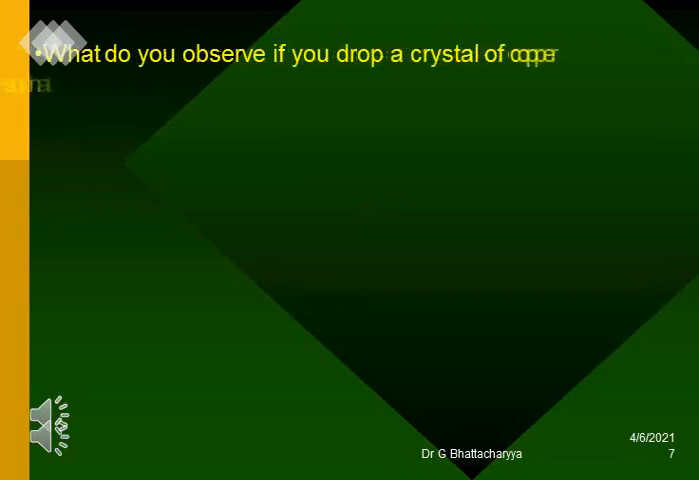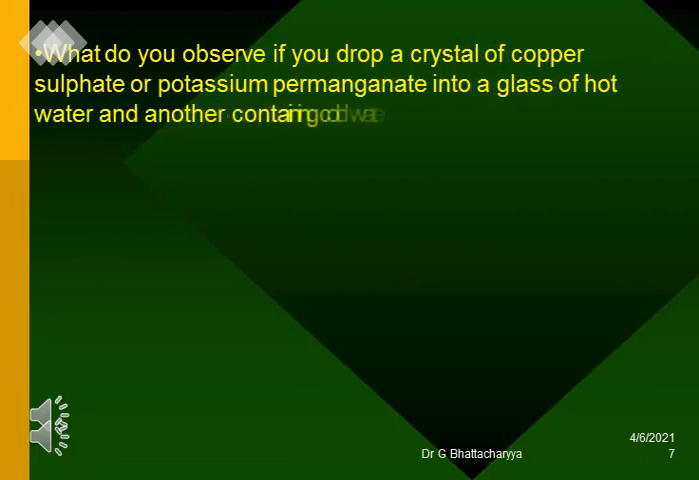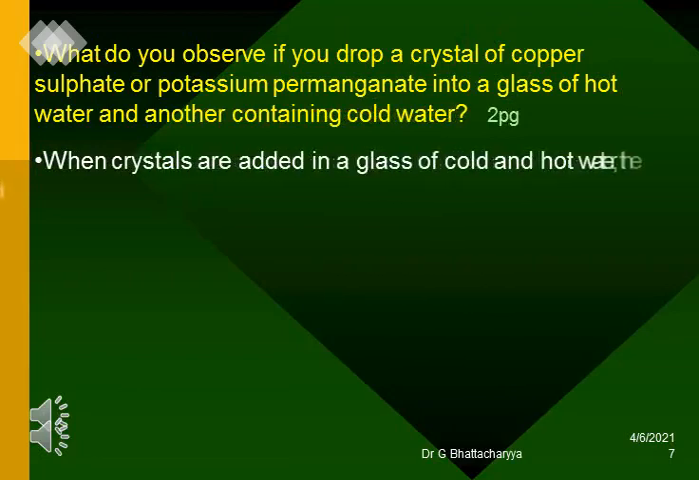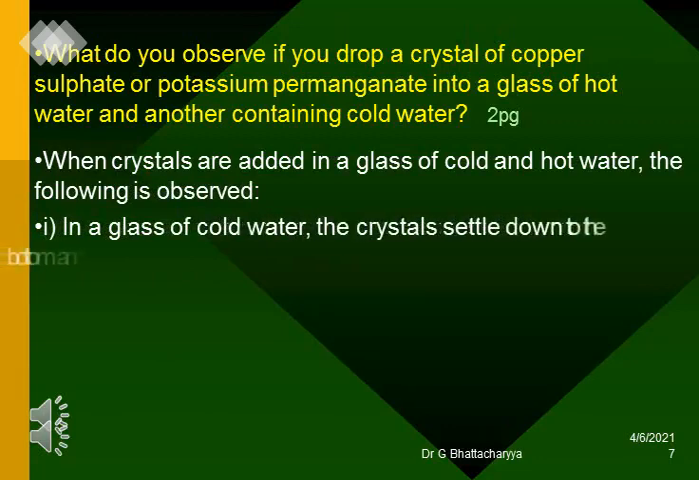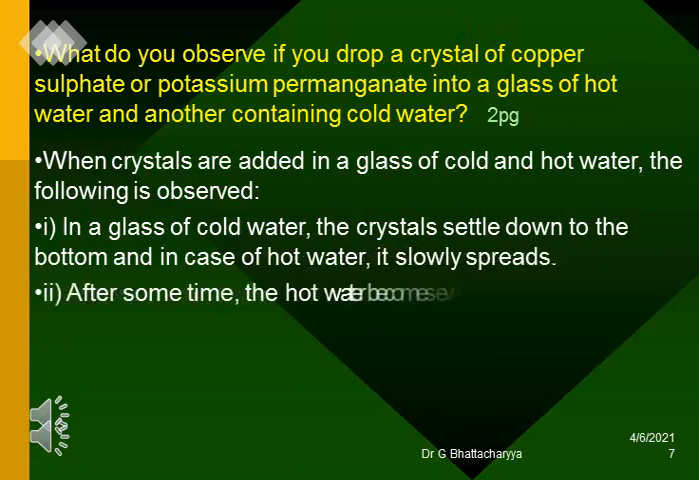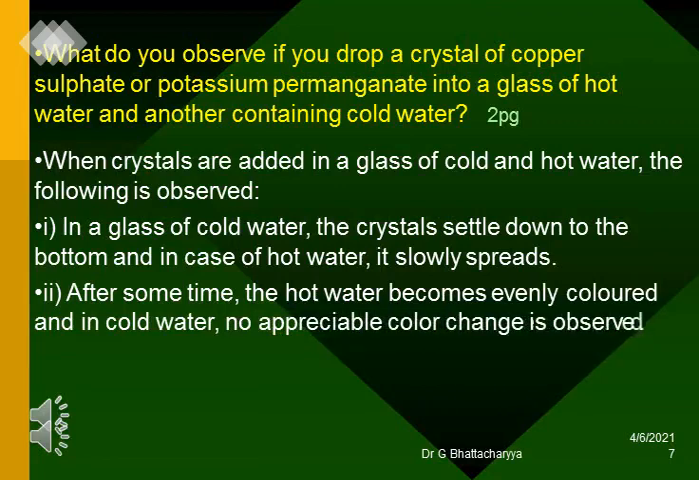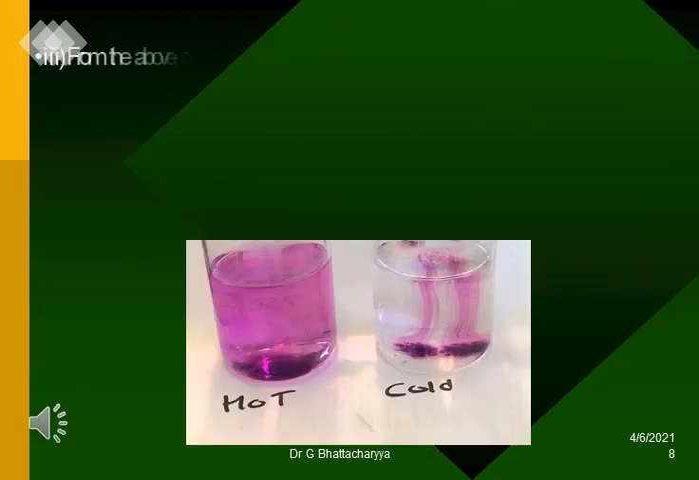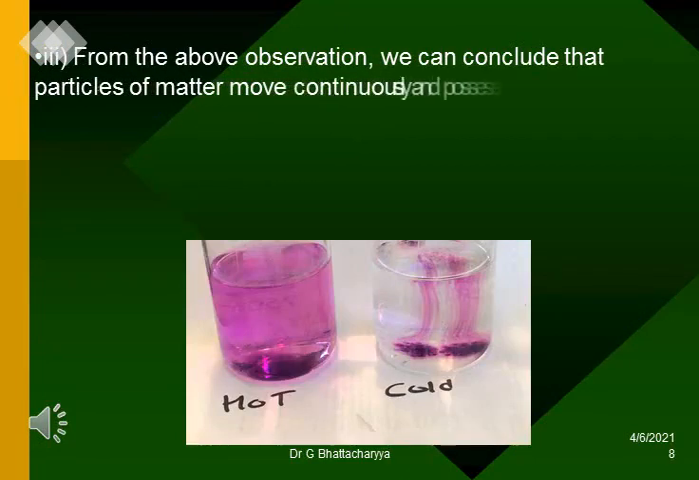water. What do you observe if you drop a crystal of copper sulfate or potassium permanganate into a glass of hot water and another containing cold water? When crystals are added in a glass of cold and hot water, the following is observed. 1. In a glass of cold water, the crystals settle down to the bottom, and in case of hot water, it slowly spreads. 2. After some time, the hot water becomes evenly colored, and in cold water, no appreciable color change is observed.